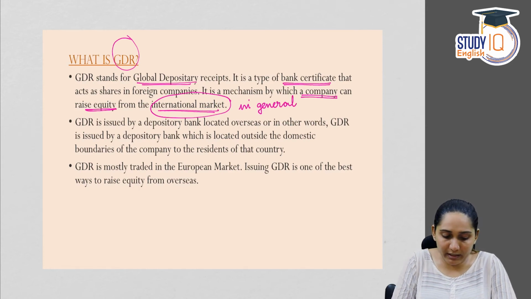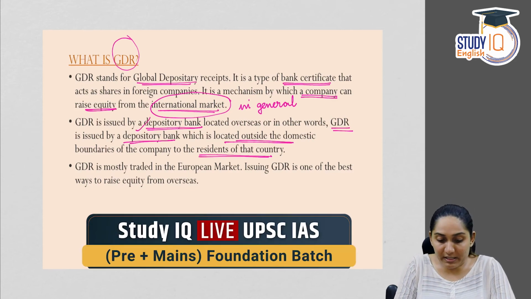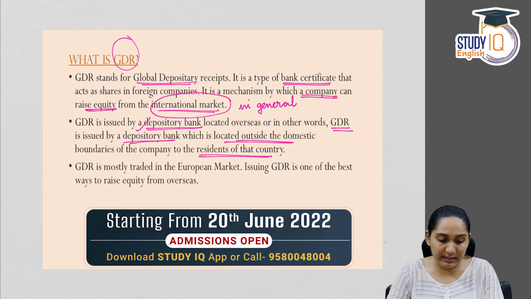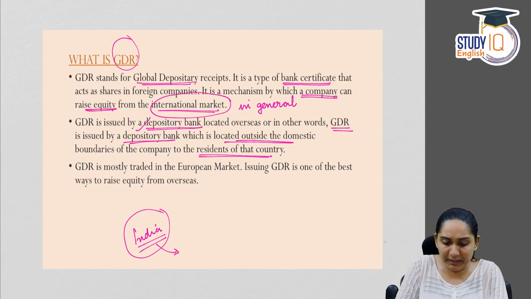GDR is issued by a depository bank located overseas, or in other words, GDR is issued by a depository bank which is located outside the domestic boundaries of the company, to the residents of that country. Let us take for example, an Indian company has issued shares in Germany.